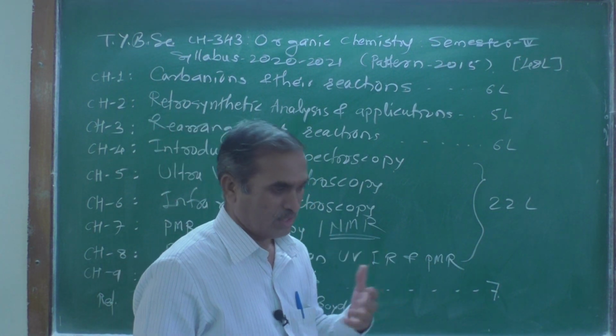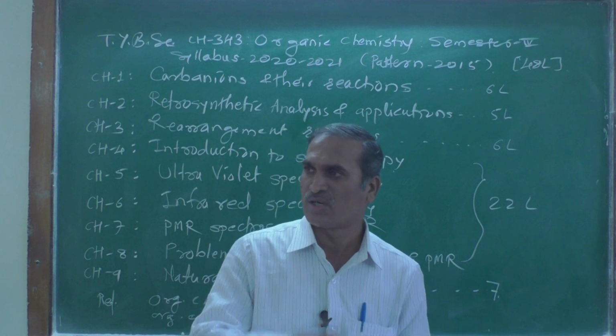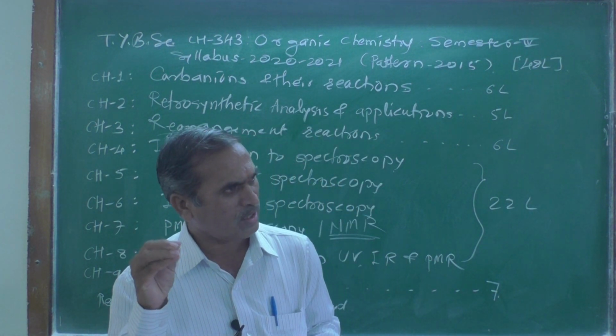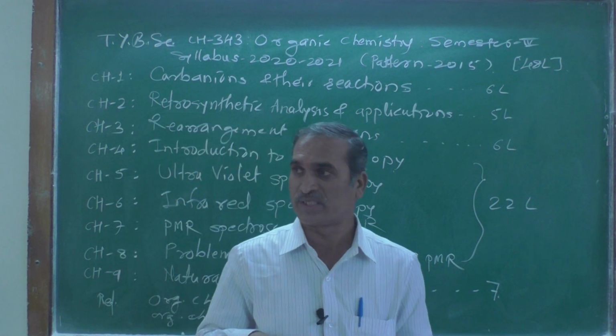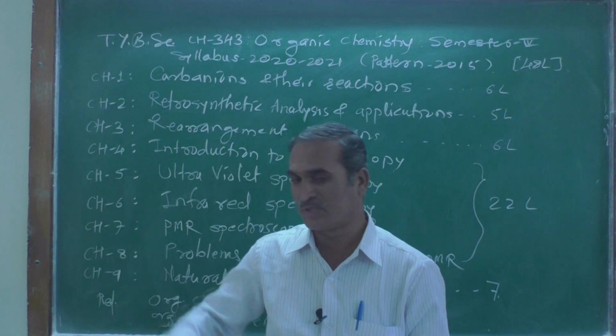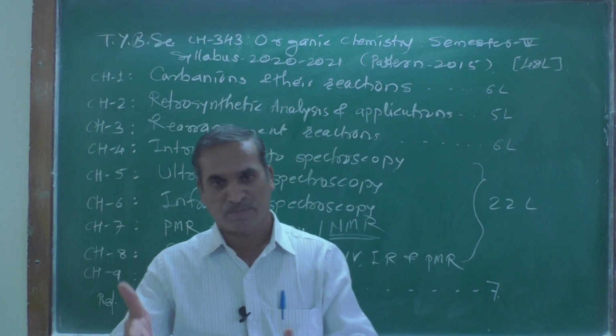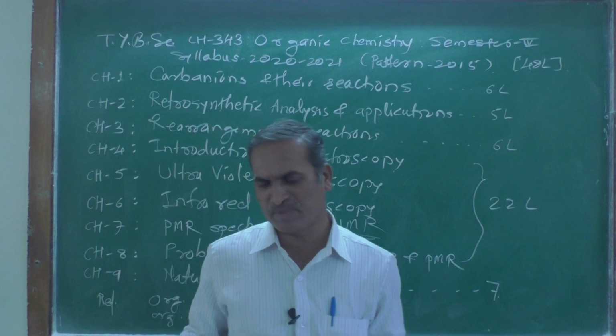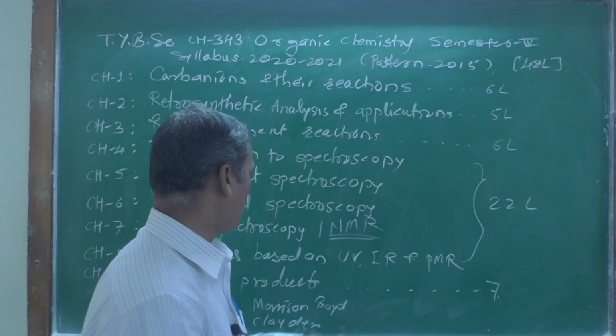One is citral, and we will see from where it is isolated, how we can synthesize it in the laboratory, and where we can use it, such as in perfumes, terpenoids or some of the terpenes. That type of thing we are going to learn in this chapter.